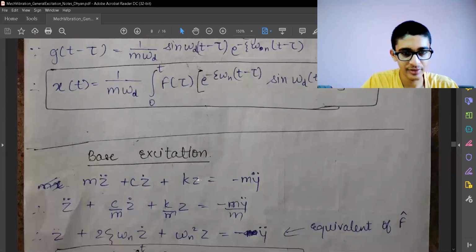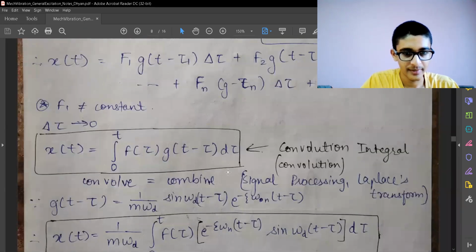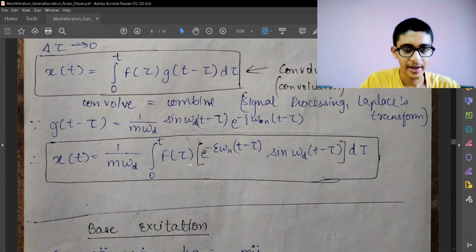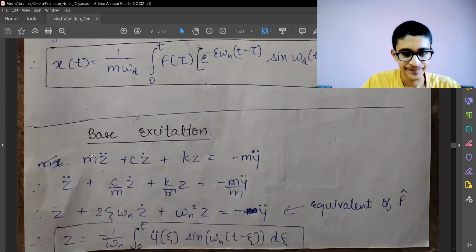We have just combined those two and got the most complex response to unit impulse that is possible, which has damping and time delay both. That's how we will get the response to it. So we can put down the values of f of tau or f of t over there and get the values of x, that is the response.